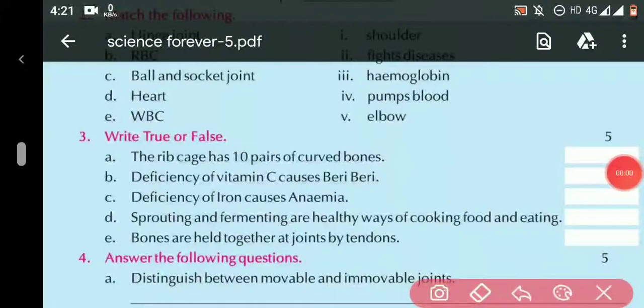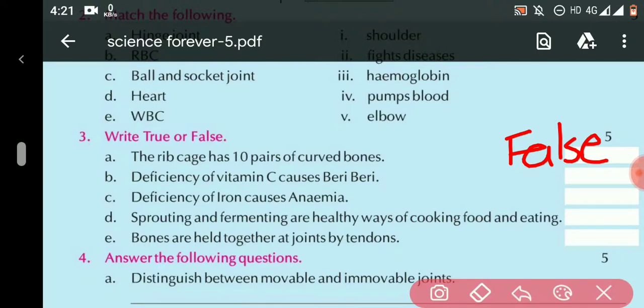Question number 3, write true or false. A part, the rib cage has 10 pairs of curved bones. The answer is false because it has 12 pairs of curved bones. B, deficiency of vitamin C causes beriberi. The answer is false because it causes scurvy. C part, deficiency of iron causes anemia. The answer is true.